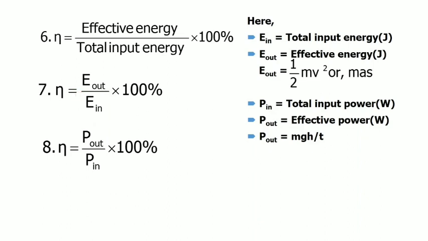If the effective output energy or input energy is not given, then we can calculate the output energy or effective energy by using those two formulas, which are half m v square and M A S.